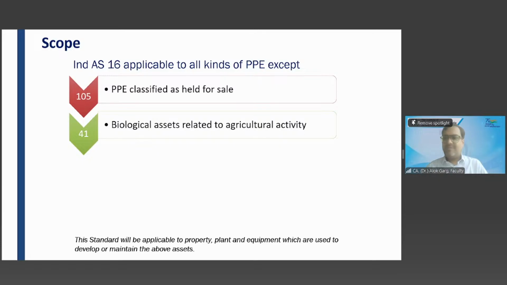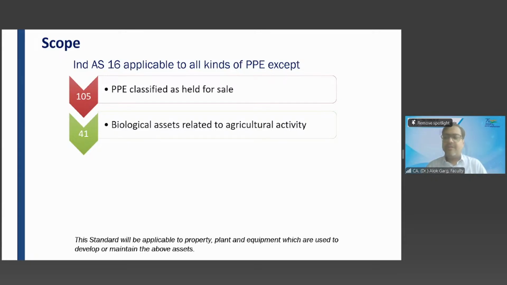Yes, sir. Even you and I are biological assets. We are also living animals. So basically, biological assets are living animals or plants. We are also human beings, so we are living creatures. So a lion is a biological asset, but that lion in the circus is not related to agricultural activity. That circus, entertainment of the audience, is not an agricultural activity. Correct?